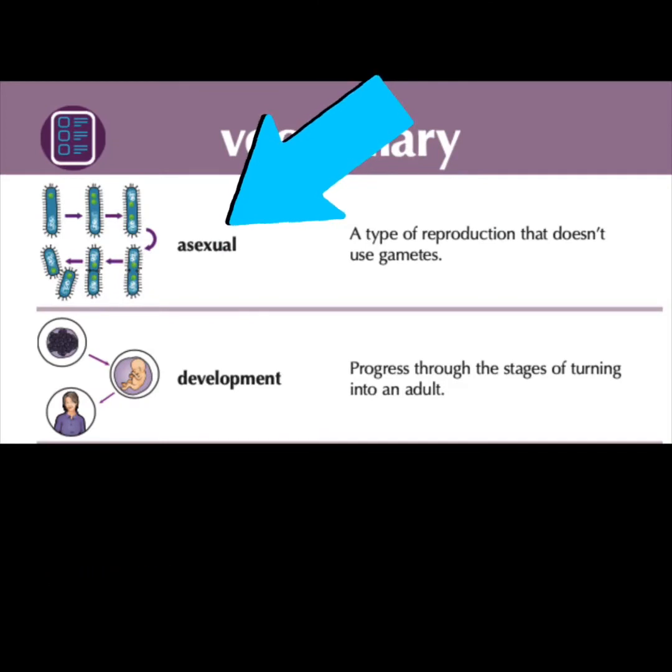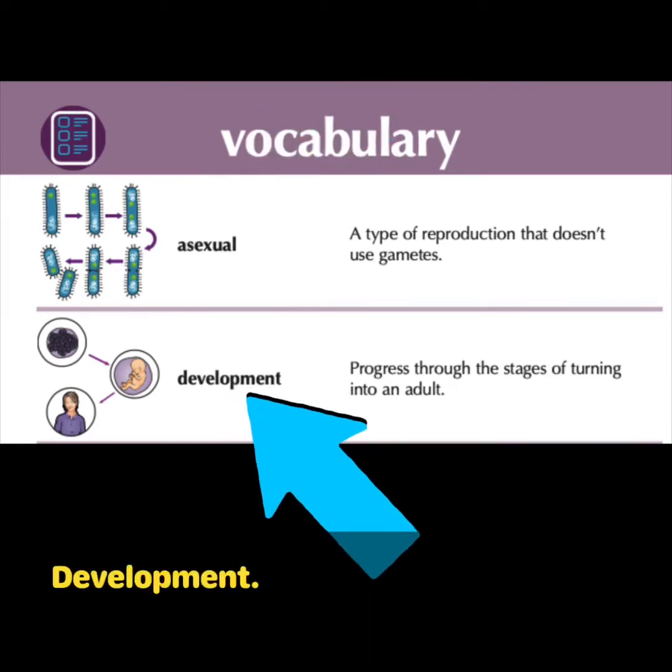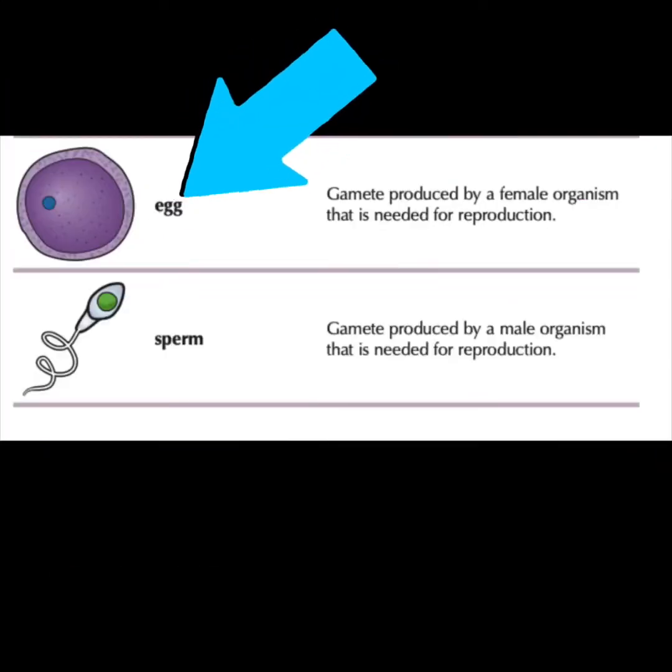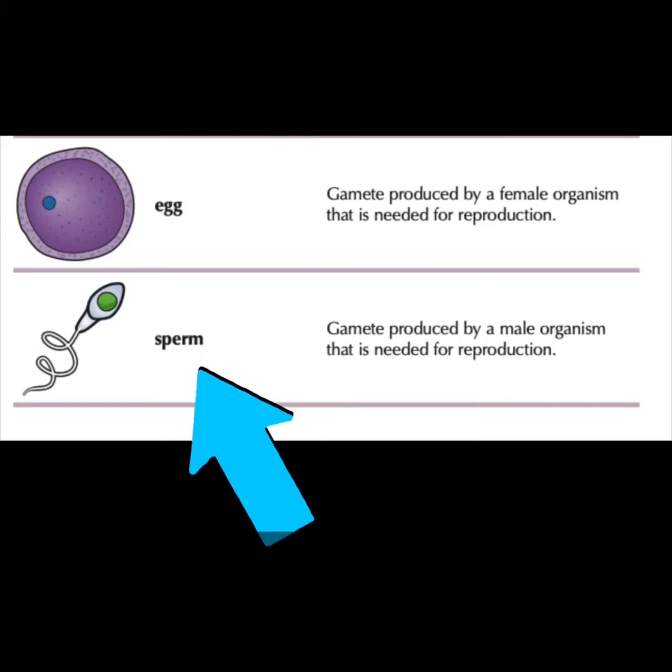Asexual, a type of reproduction that doesn't use gametes. Development, process through the stages of turning into an adult. Egg, gamete produced by a female organism that is needed for reproduction. Sperm, gamete produced by a male organism that is needed for reproduction.